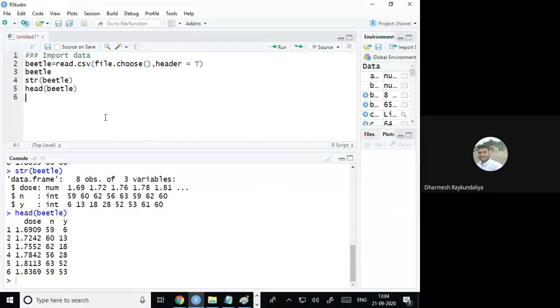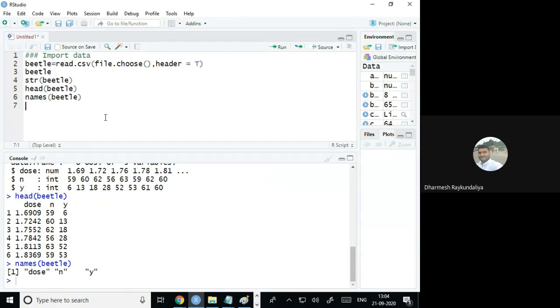Sometimes what happens, if your data file is big and you are only interested to see the variable names, then the command name is names. So you can see that it is showing only the variable names dose, n and y. Whenever we have a data file, always try to use this, so that at least you can have the idea what variables are contained in the data file. Especially when the database is very large.